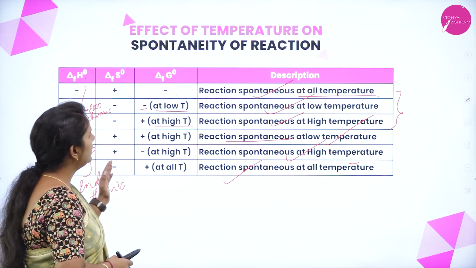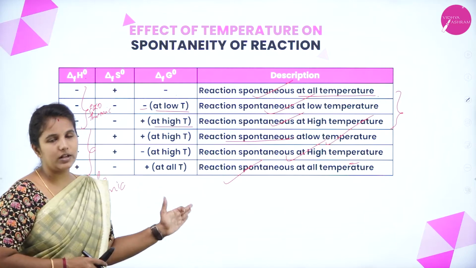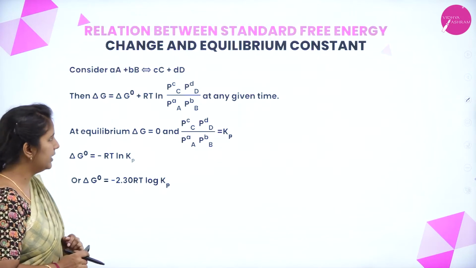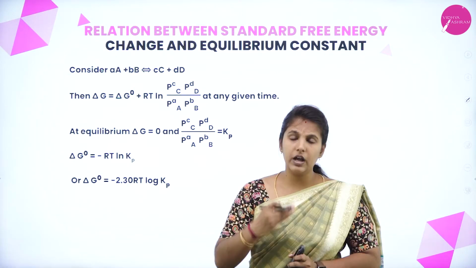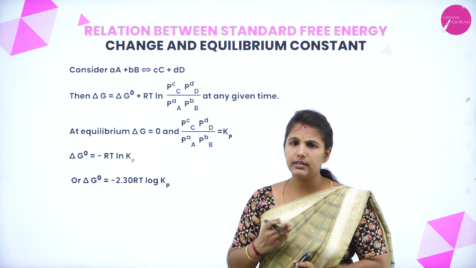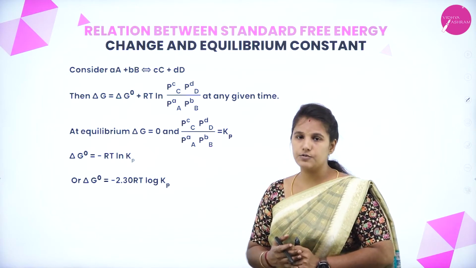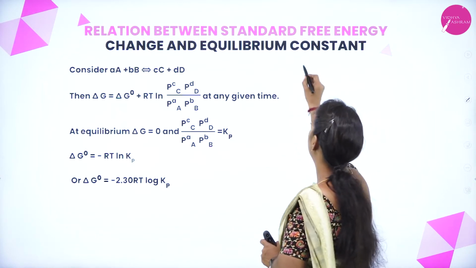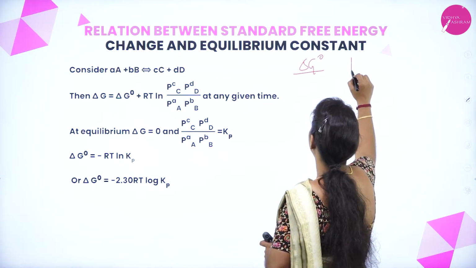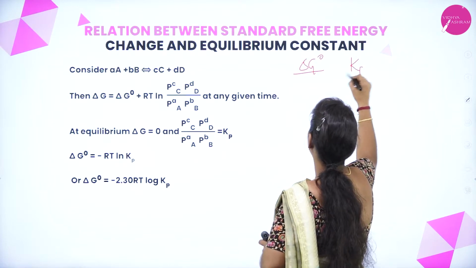This is how the effect of temperature on the spontaneity of reactions can also be understood by using Gibbs free energy. Now, let us understand the free energy change, or the Gibbs free energy, that is indicated by delta G. And standard Gibbs free energy is denoted as delta G naught. How is it related to the equilibrium constant, that is Kp?